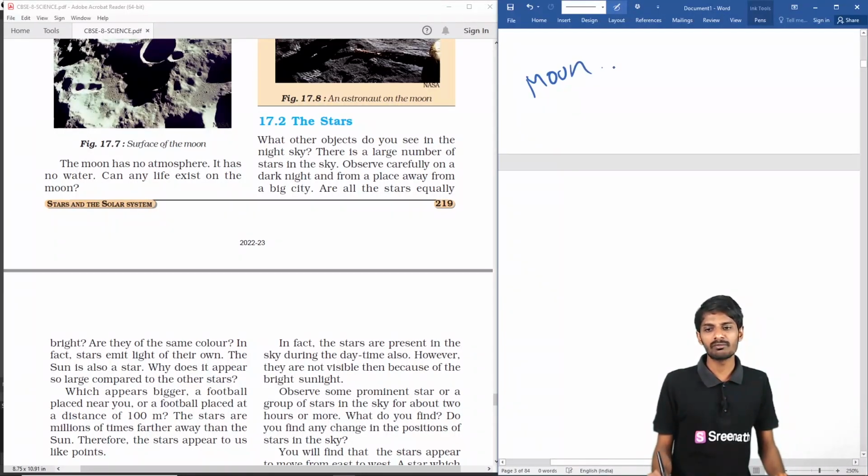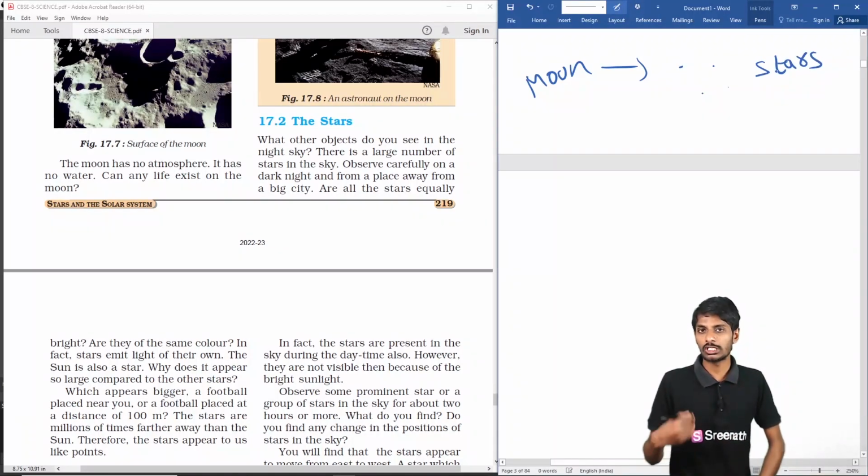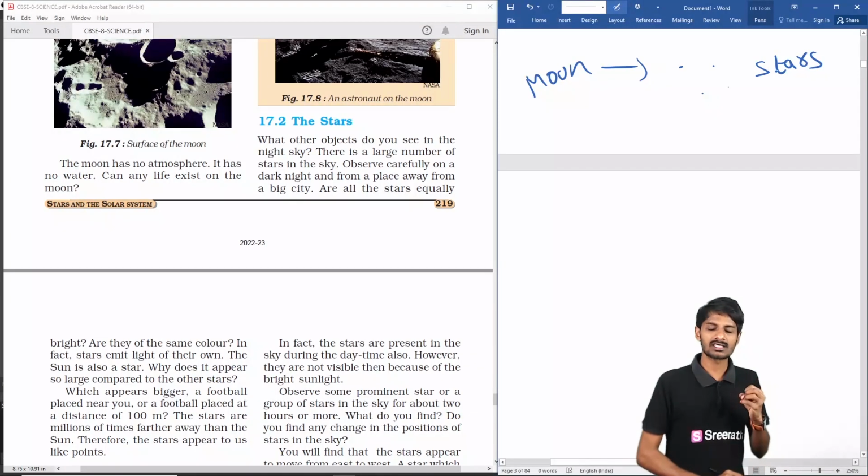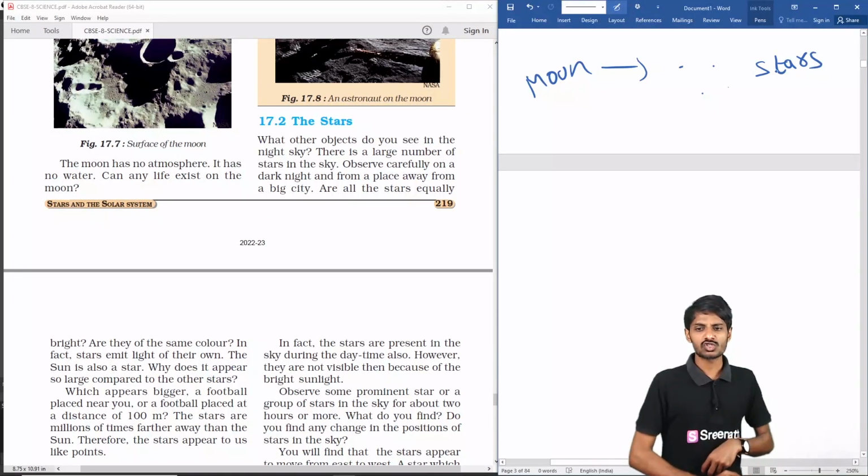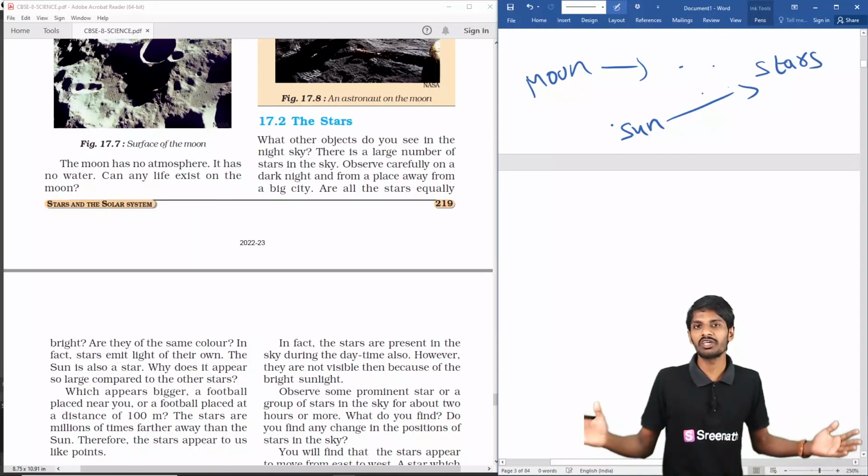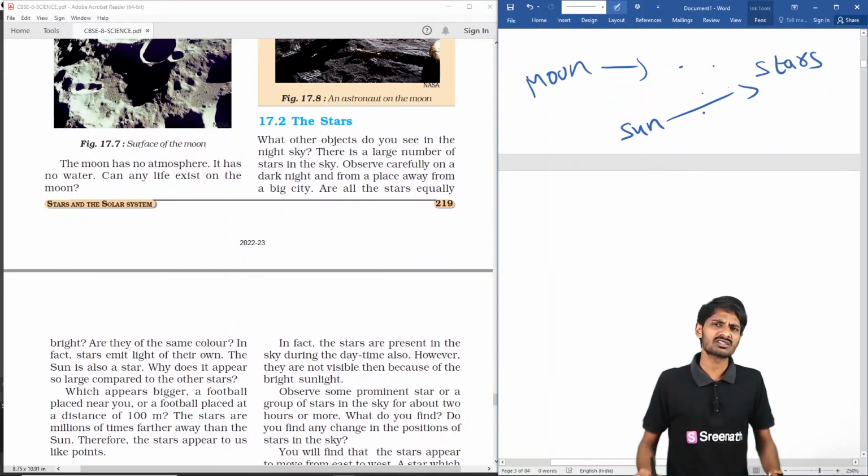After that you will see many lakhs of small dots. These are the stars which are brightening, which are illuminating, and their brightness sometimes changes also. So the sun is also a star, but the sun looks very big, while stars look like very small dots.